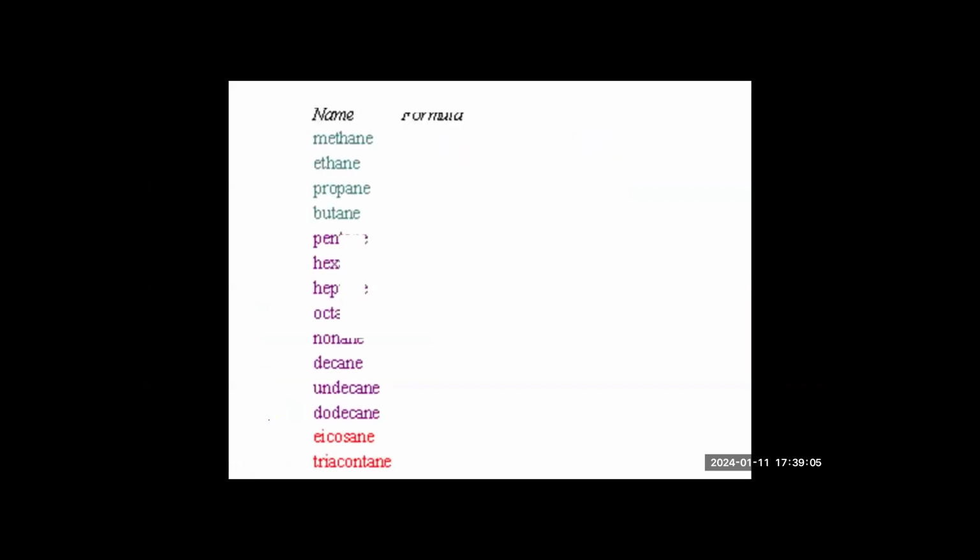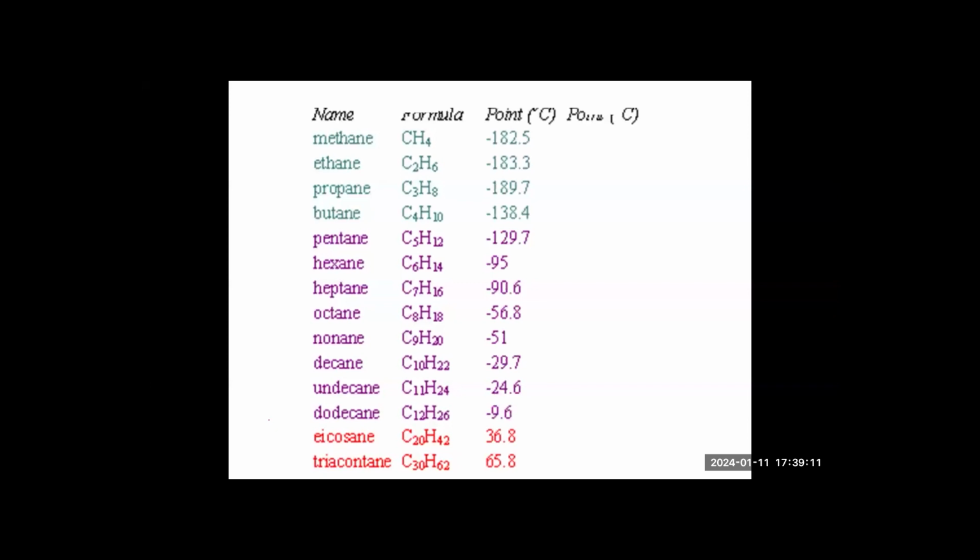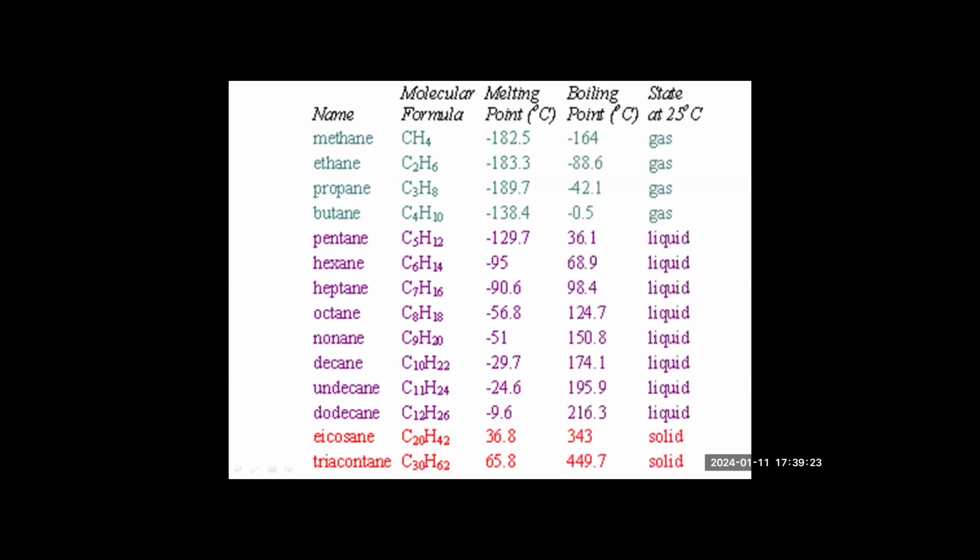Now, this is the list of some common alkanes with their formula, their melting point and their boiling point. You need not memorize this. It's just for your reference to see how the gradation in physical properties is seen.